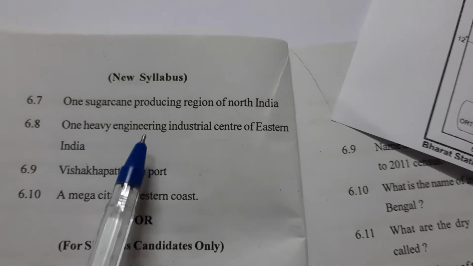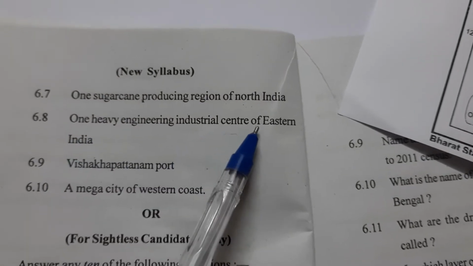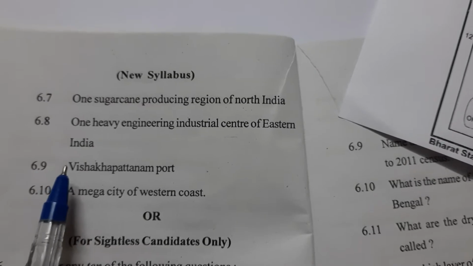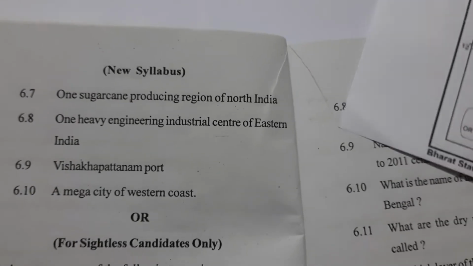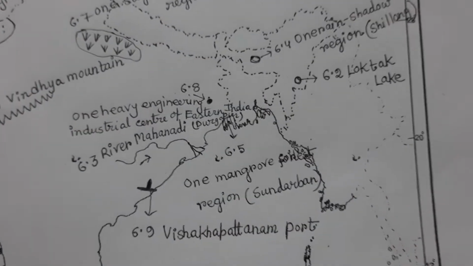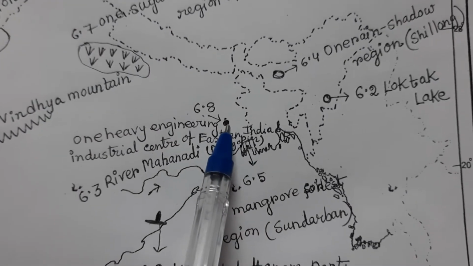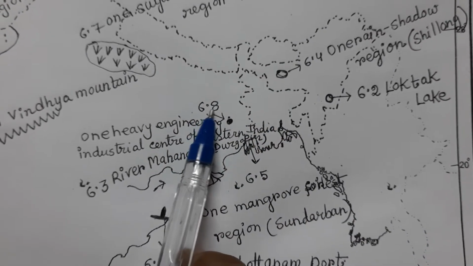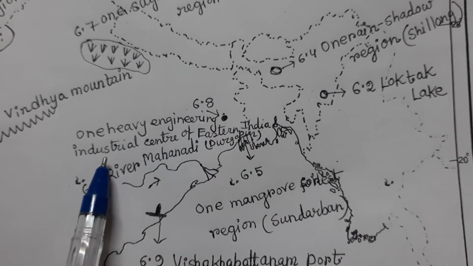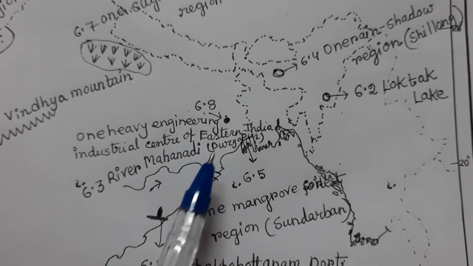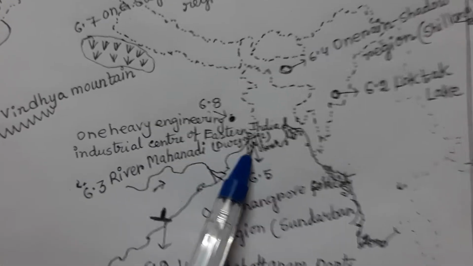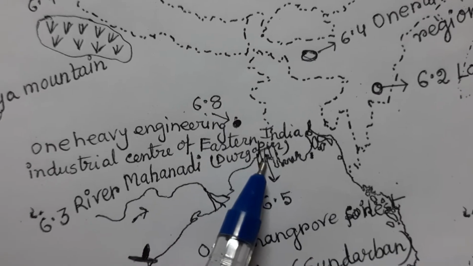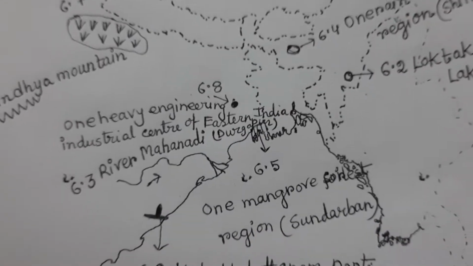6.8, one heavy engineering industrial center of Eastern India. The heavy engineering center of Eastern India is Durgapur. So I locate this area and then write 6.8 one heavy engineering industrial center of Eastern India, Durgapur, like this. Okay.